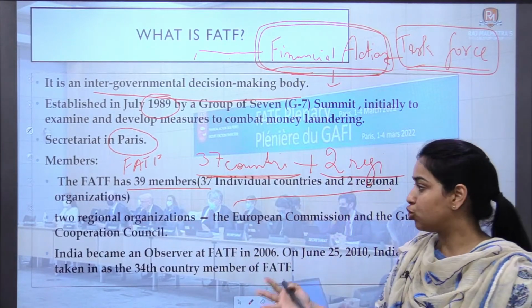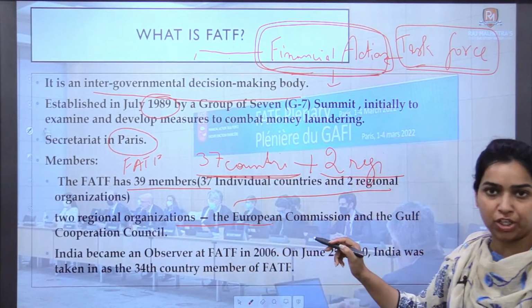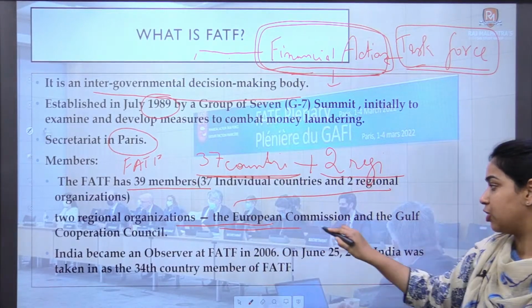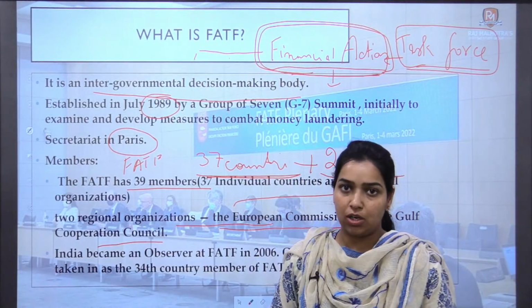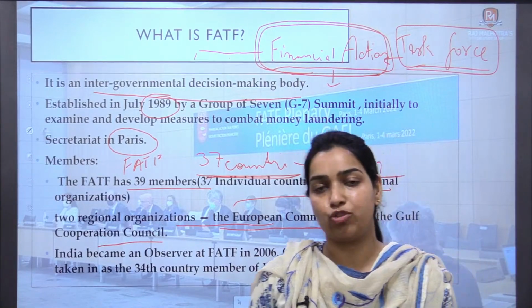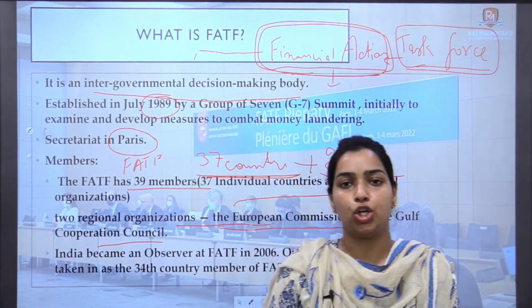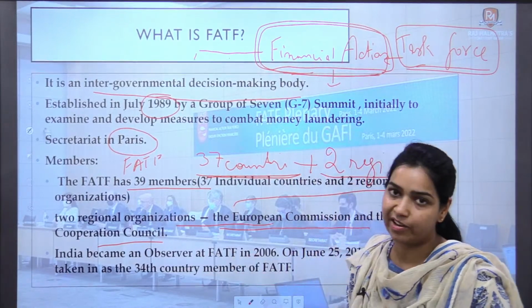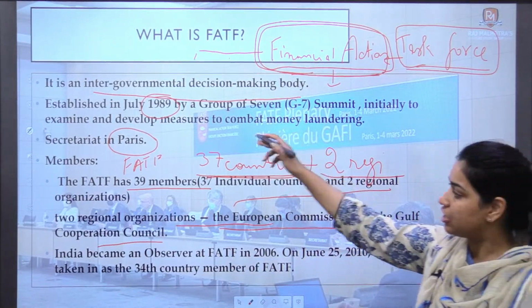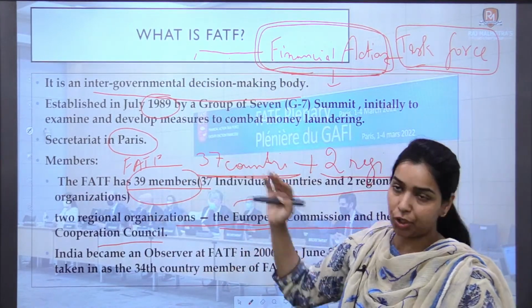Now those 2 regional organizations are important, and they are the European Commission and the Gulf Cooperation Council. So these facts you have to remember. It will help you solve your prelims questions, and eliminate the options that are irrelevant. So all these 3 facts are very important.